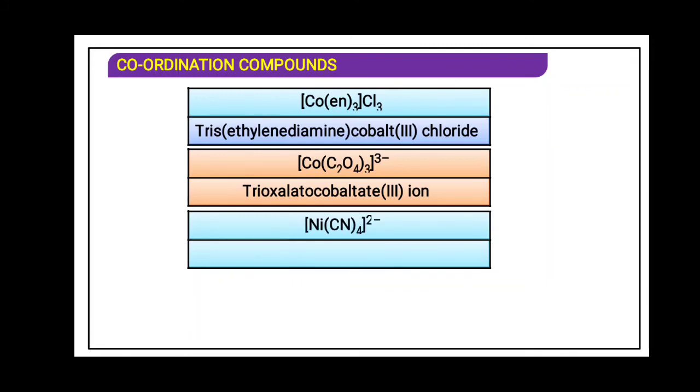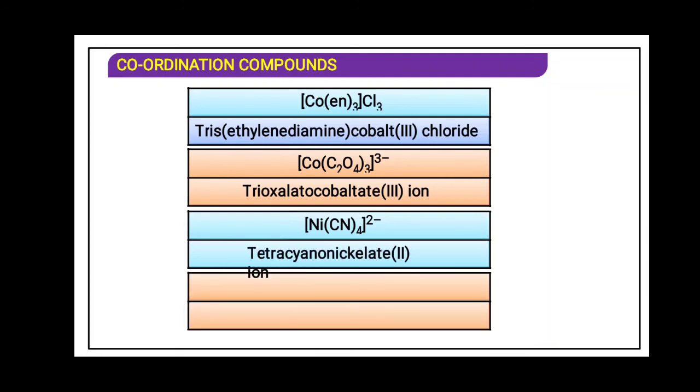Next example, [Ni(CN)4] 2 minus. You know very well how to find the oxidation state of the central metal. In the previous lecture, in the effective atomic number, I explained it to you. Now, cyanide is a monodentate ligand, so it will be tetracyanonickelate, oxidation number 2, ion. Why ion? Because it is 2 minus.